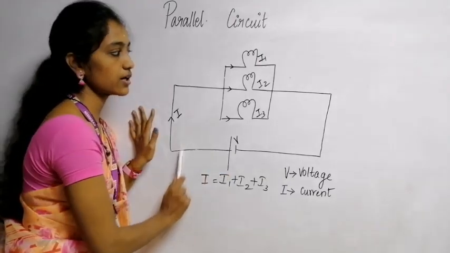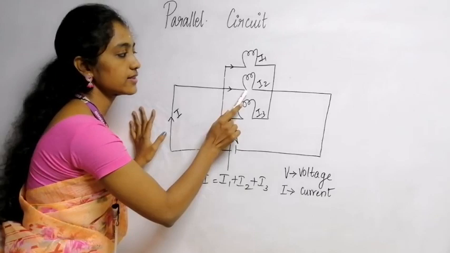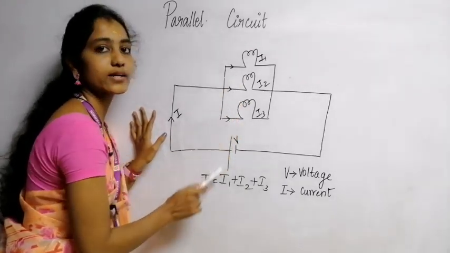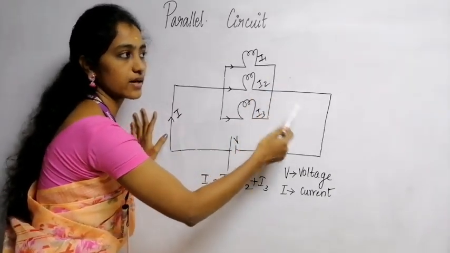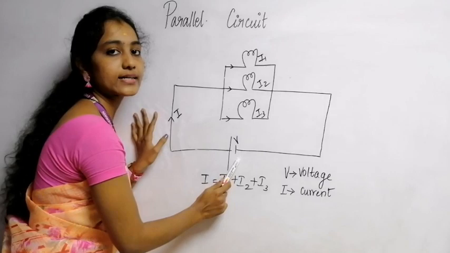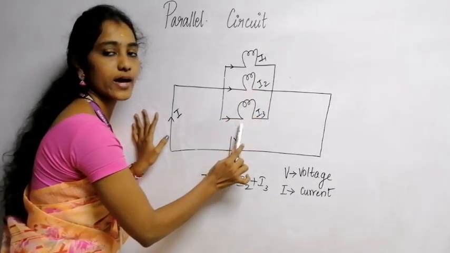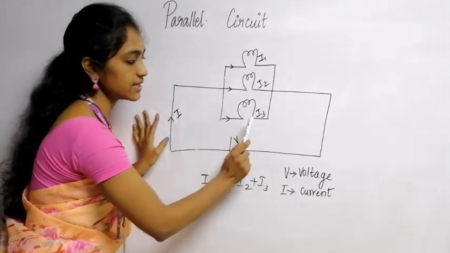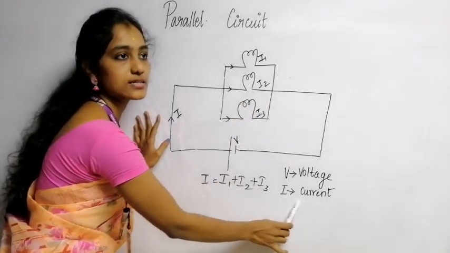So the positive terminal of the battery is connected to 3 resistors here, and this is the second resistor and third resistor. So all 3 resistors are connected individually. One end of the resistors, the other end of the resistors, is connected to the negative terminal of the battery. So this is how the parallel connections are made. So I is equal to I1 plus I2 plus I3, where V is the voltage and I is the current.